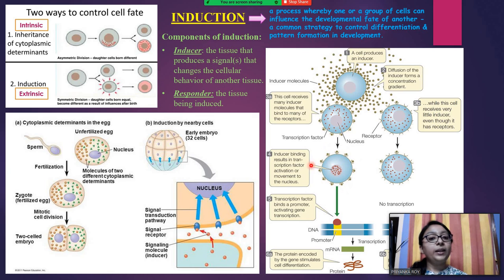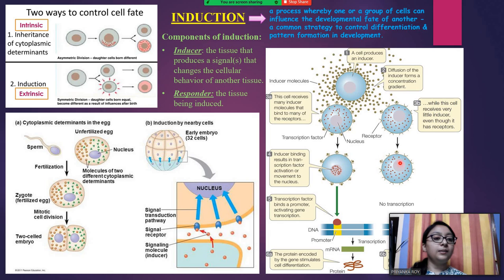And when the signal reaches the nucleus, it results in transcription factor activation, so that those genes which are the target genes get activated. Here you can see that the protein is encoded, and this protein is responsible mainly for cell division and differentiation. So the cells will be determined to a particular fate, and will move on to differentiation.